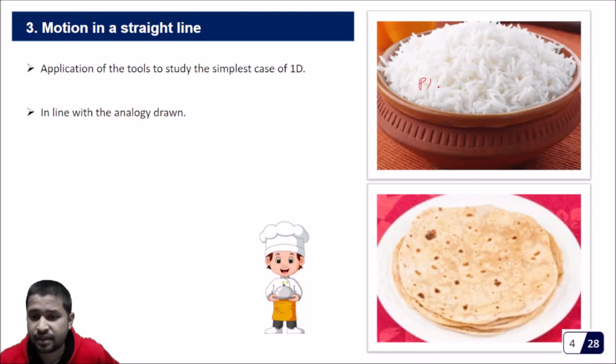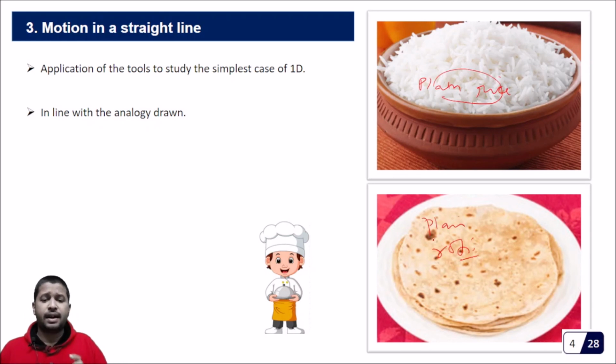This is a plain rice. This is just one item. This is just made of rice. This is just a plain roti. So we are just asking the kid to learn to make some dishes which just consist of one ingredient.